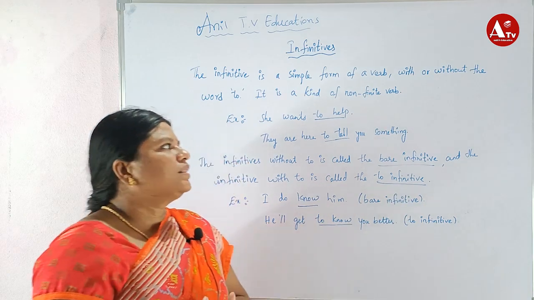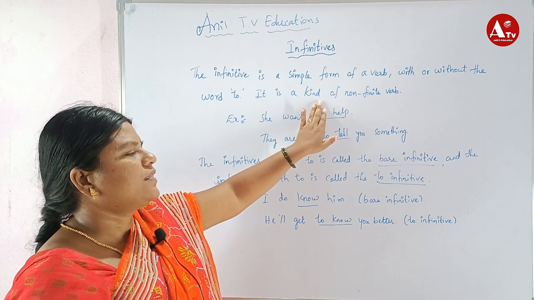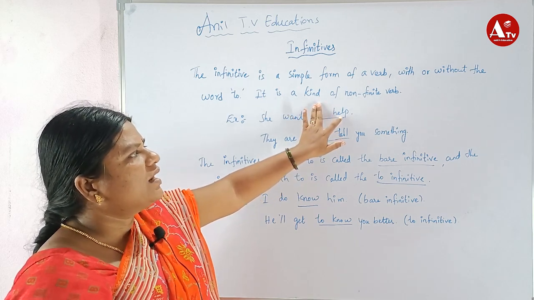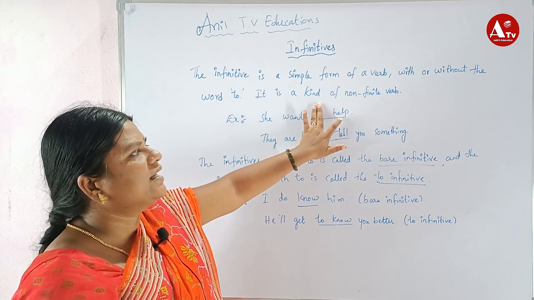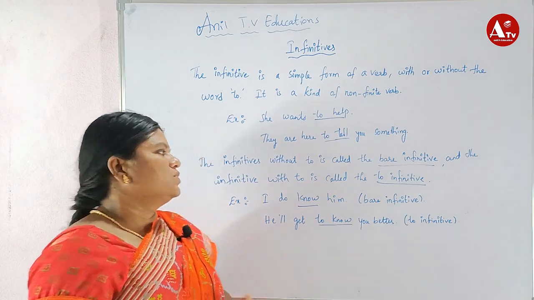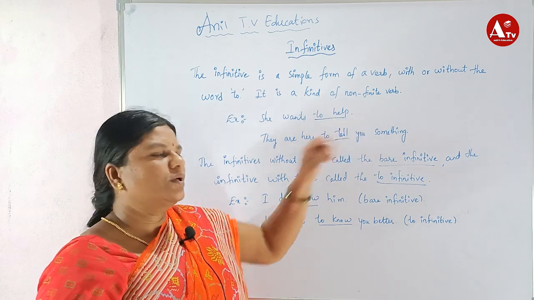Suppose she can help. Here to is not used there. She can help, so only the verb is there. Only the verb is there, so we call it a bare infinitive. When to help is used, it acts as a to-infinitive.